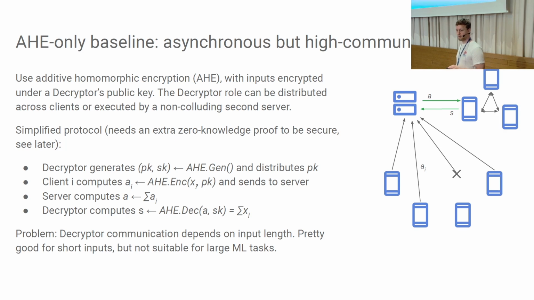All right, so one problem that we have here is that the communication of the decryptors depends on the input length. So if we have pretty long vectors here, that means we have to upload long vectors as clients, then the committee has to download these long vectors after aggregation and has to upload that again, so we would like to do away with that. There's a second problem with this protocol also that I'm going to go into a bit later.